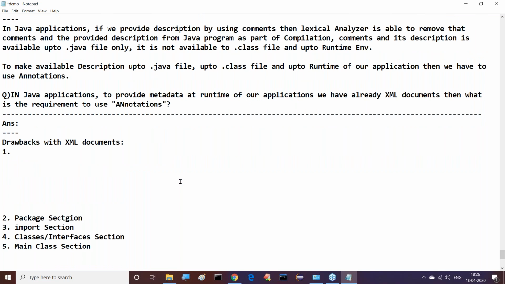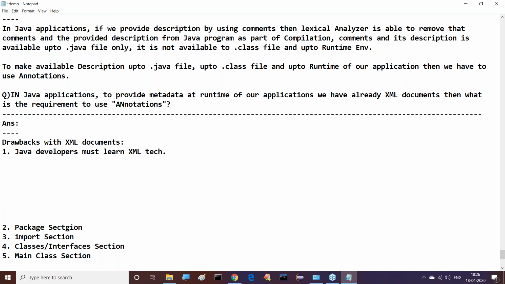See, basically, we are Java developers. We know only Java. But XML is not part of Java. XML is a separate scripting technology. It's an outside technology. But if we are using XML documents for our applications, then Java developers must learn XML technology.